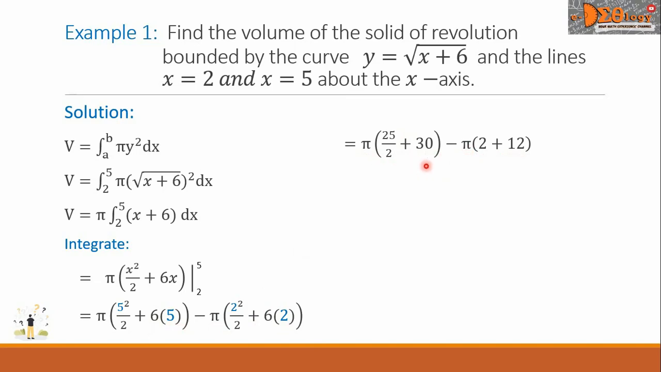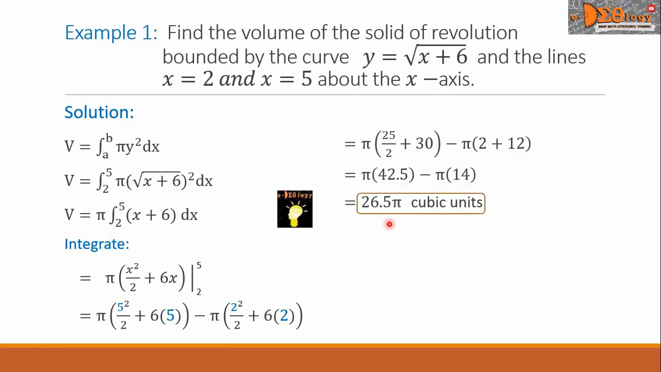The first group can be simplified into pi times 42.5 minus the simplified second group is pi times 14. Getting the difference, we will get 26.5 pi. We write cubic units. This is the volume. This is the final answer.